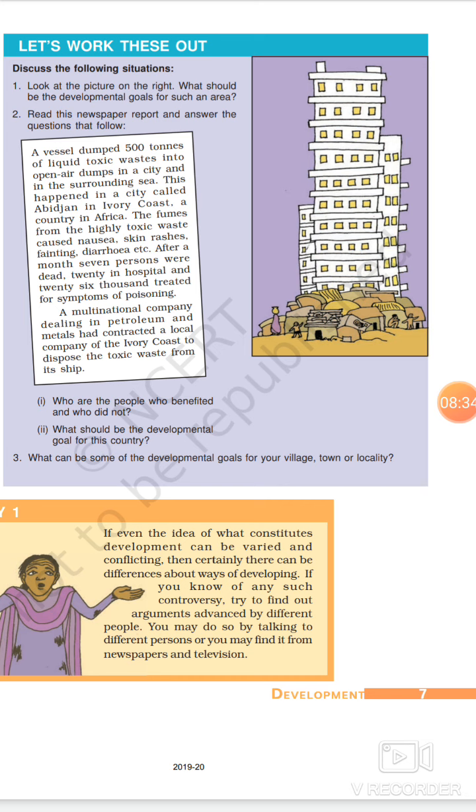So we are actually talking about the huts which are at the bottom of the picture. If you see, there is a big building, and just adjacent to it there is this area which you can call a slum kind of area, where the people are living in undesirable conditions. So what could be the development goal of this particular place? So they need funds for making pakka houses. These are huts, these are termed as kacha houses.